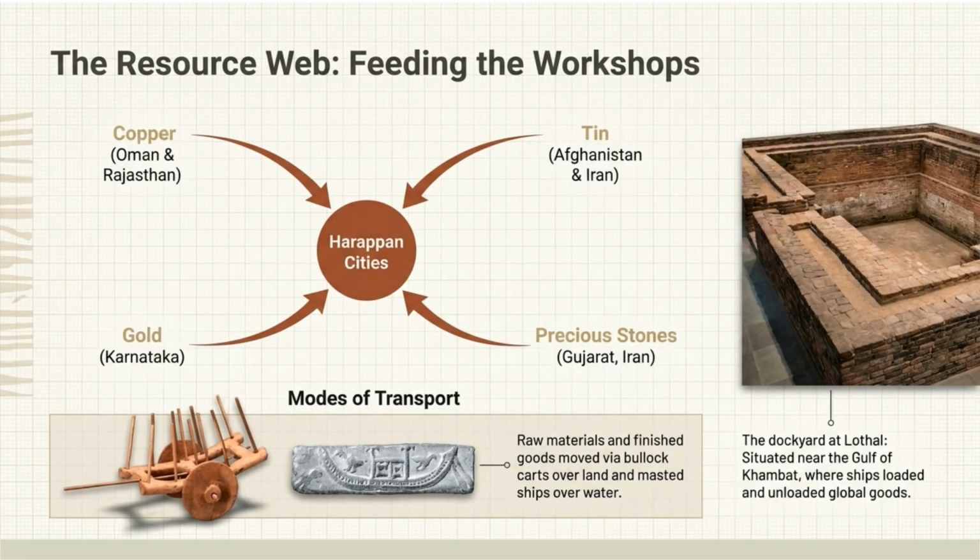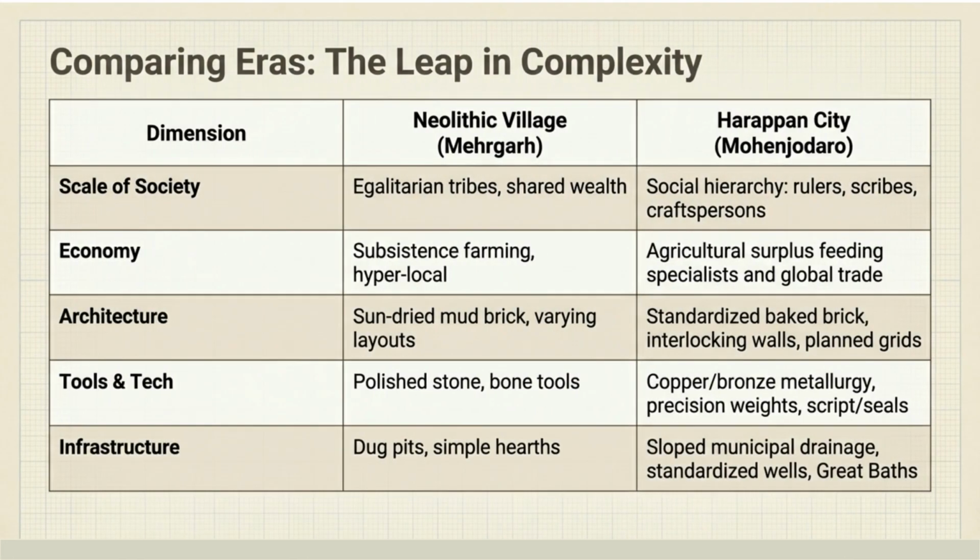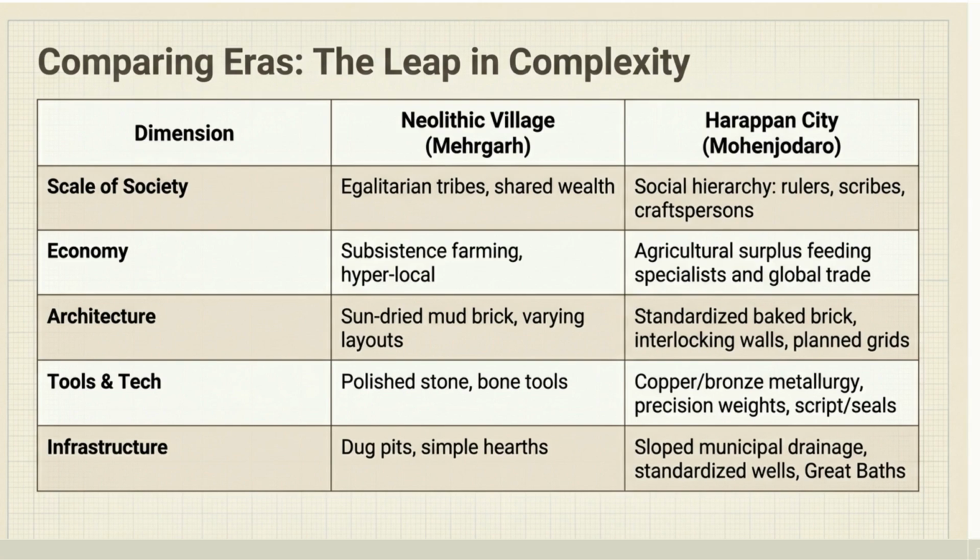Harappan cities were fed by a vast resource web, sourcing copper, tin, gold, and precious stones from distant regions. Transport relied on bullock carts and masted ships, facilitating global trade through sites like the dockyard at Lothal. Comparing the Neolithic village of Mehrgarh to the Harappan city of Mohenjo-daro shows a leap in complexity. Society transitioned from egalitarian tribes to a hierarchy with specialized roles. Technology advanced from polished stone to copper/bronze metallurgy and precision weights.